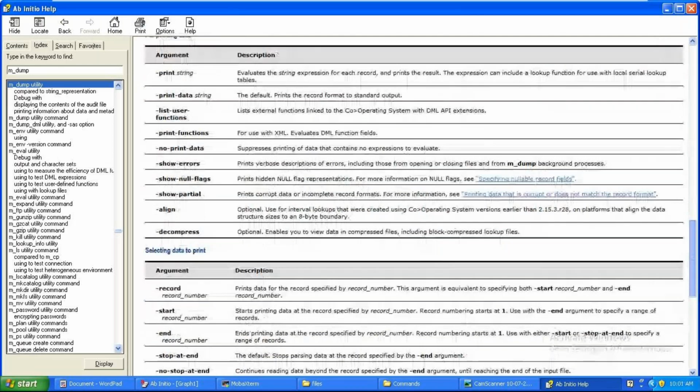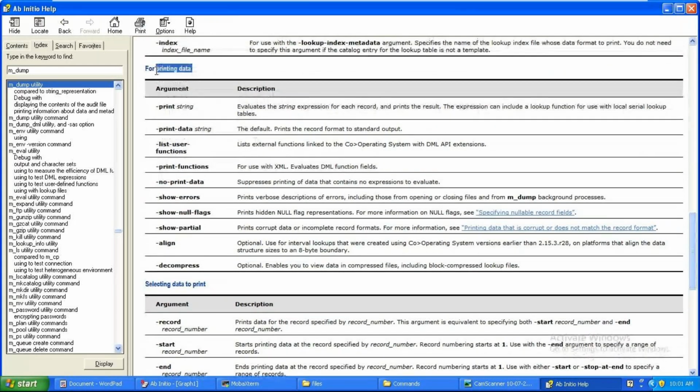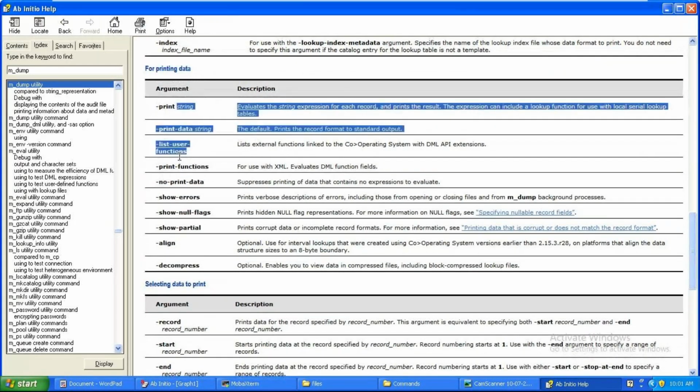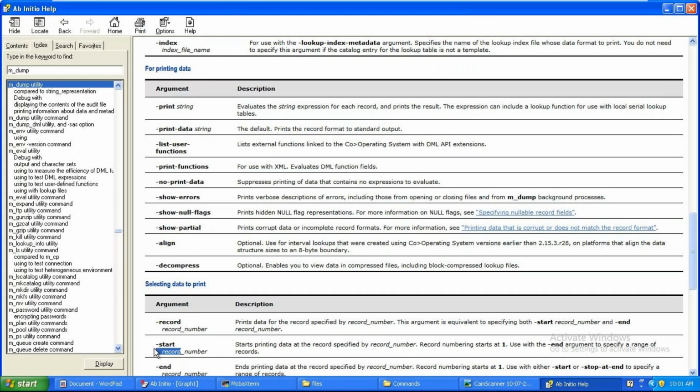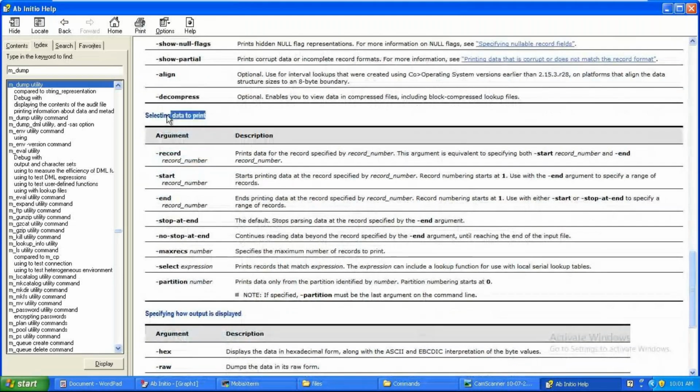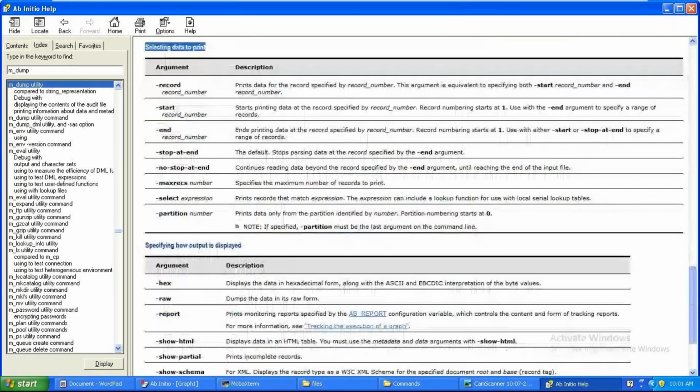See there, these are the arguments you can use for printing, like hyphen record n. So this is selecting data to print. This is a utility, not a small thing actually. That's why I opened this one.